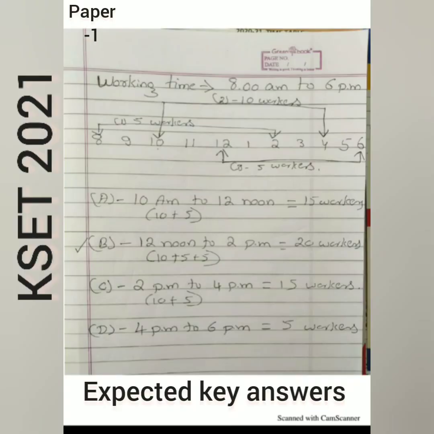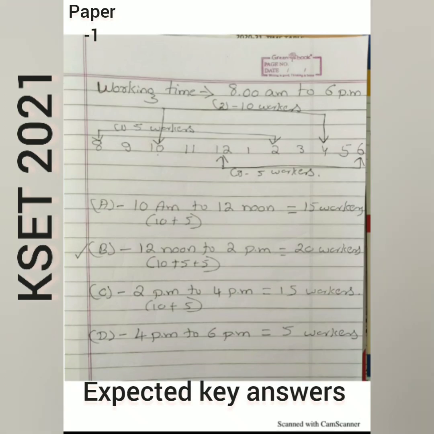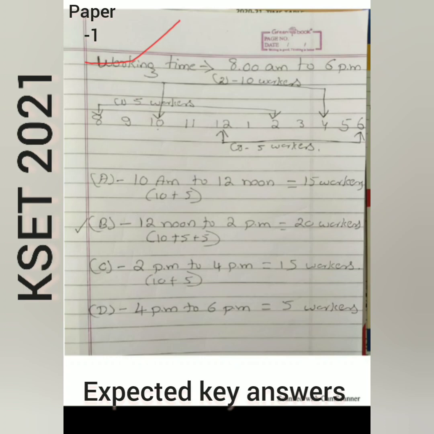Here the solutions. Here working time 8 a.m. to 6 p.m. Normally here office working time is morning 8 a.m. to evening 6 p.m., 8 to 6. The first group 8 to 10, workers are worked. There are three groups, no? The second group 10 to 4, the 10 workers are worked. The third group 12 p.m. to 6 p.m., there are 5 workers are worked.